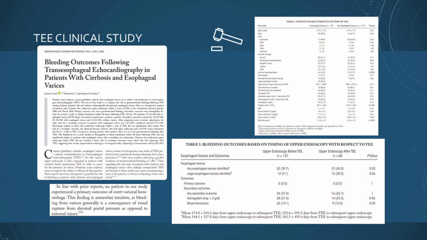The secondary outcome, similar to before, is also a 2-point hemoglobin drop within 48 hours post-TEE. If we see here, again, it's probably very hard for everyone to see, the primary outcome had 0 in both. There were 0 patients, all had a TEE done, and there was nothing. There was, in the primary outcome, no bleeding within 48 hours. And what I found also, there was very low risk of overt GI bleeding following TEE in patients with cirrhosis